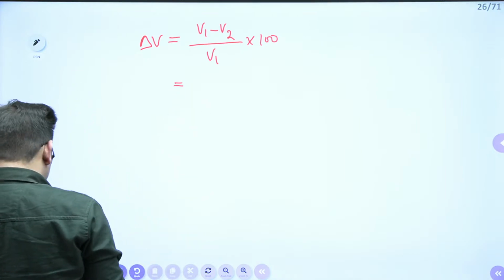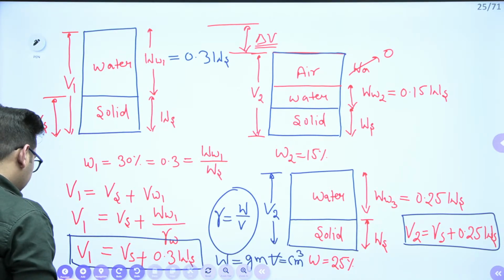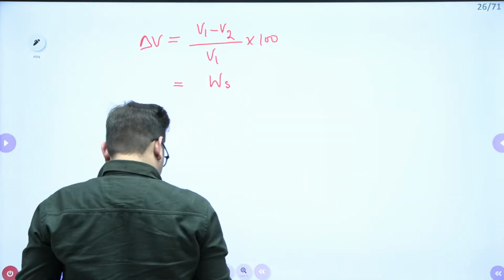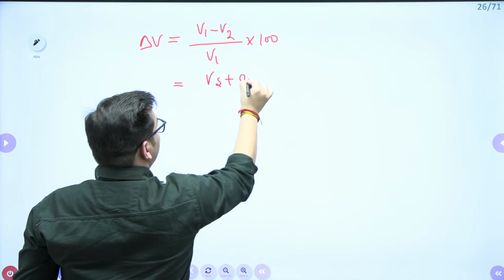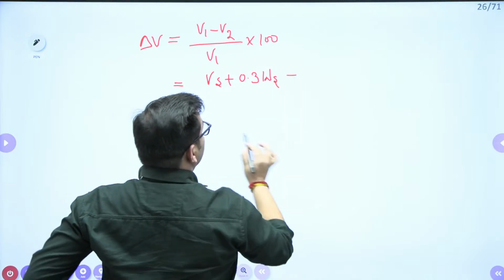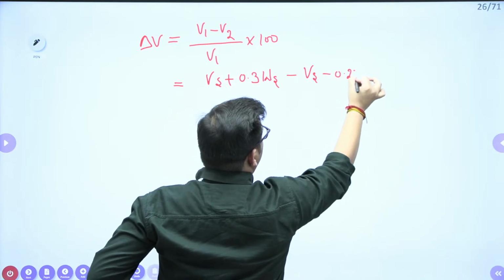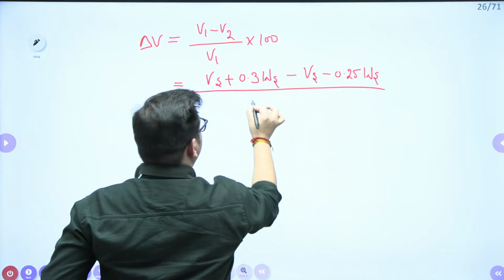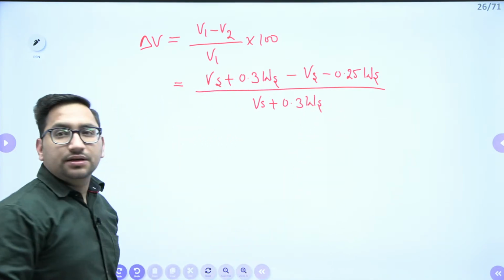Now try to focus. V1 value is your Vs plus 0.3 times of Ws, minus V2 value, which is your Vs plus 0.25 times of Ws, clear, divided by V1, that is Vs plus 0.3 times of Ws, clear.